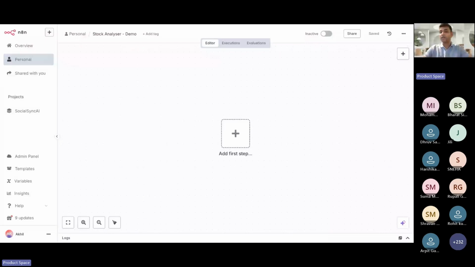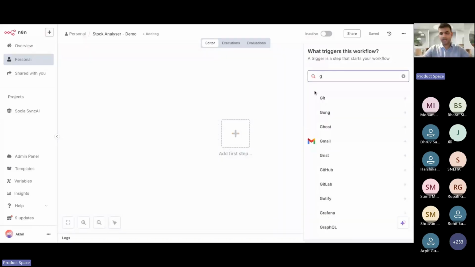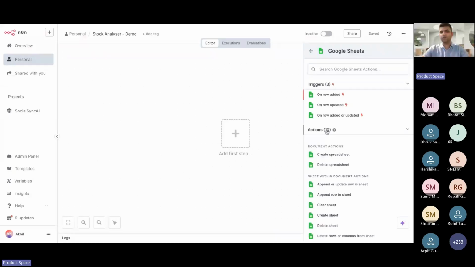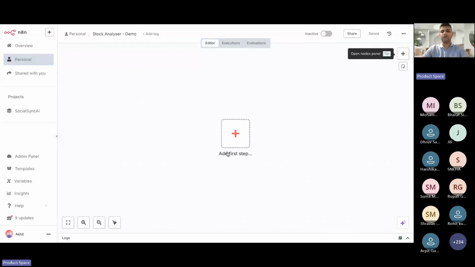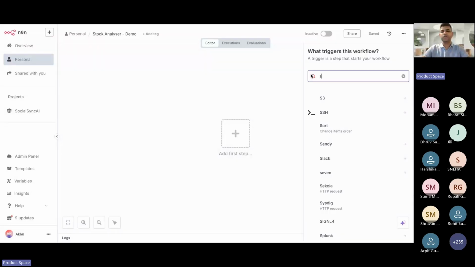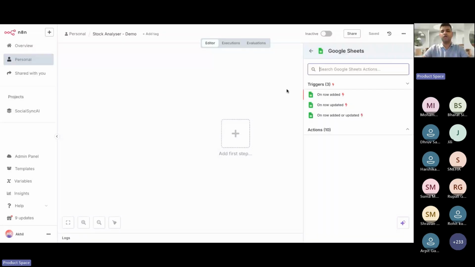In this case, since we have the information in Google Sheets, we're going to use Google Sheets as a trigger. So we're just going to click here and search for Google Sheets. It'll give you multiple options. We don't have to select these because these are the actions which you can do in Google Sheets. But we want to look for a trigger, because if we don't have a trigger, our workflow won't be able to initiate. So we want to run a trigger whenever any row is added in that sheet. This is very simple.